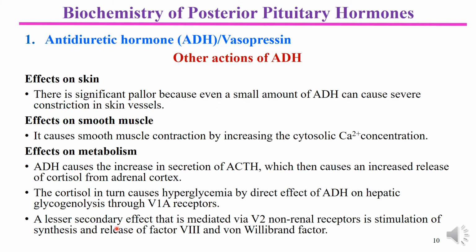Another lesser, secondary effect noticed in the case of ADH is mediated through the V2 receptors, which are non-renal receptors, and they cause the stimulation of synthesis and release of factor 8 and von Willebrand factor. These factors are clotting factors, and they are involved in maintaining the hemostasis of the body. So the von Willebrand factor has a role in the hemostasis process. So these are the actions of antidiuretic hormone.